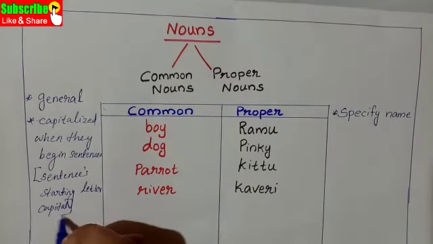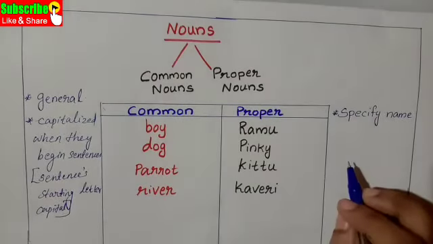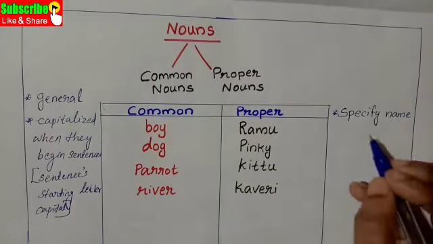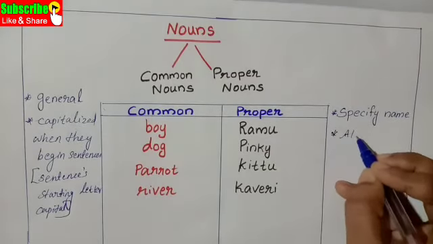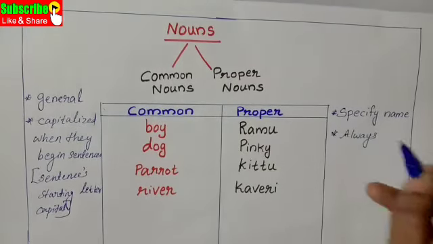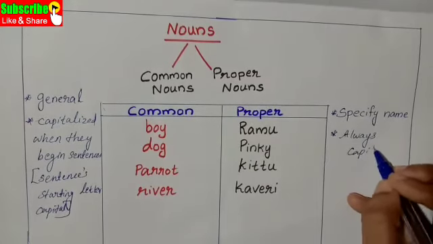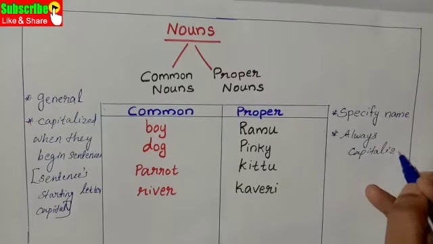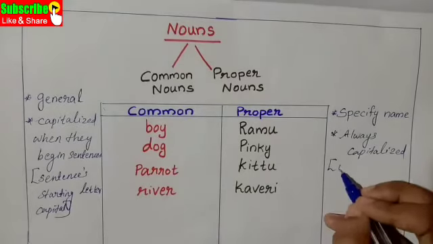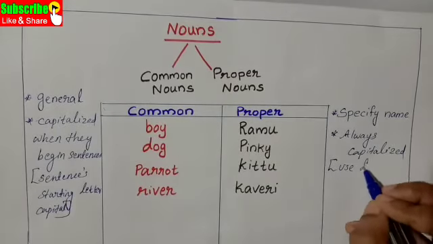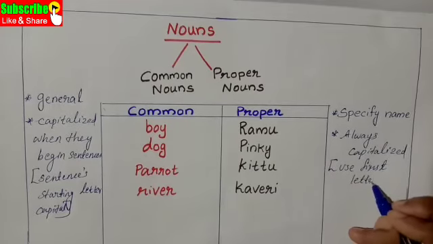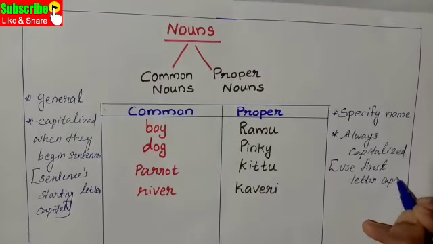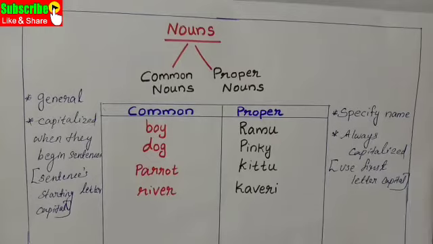In the case of proper nouns, always capitalize. Always capitalized. Use the first letter capital because it's a name.